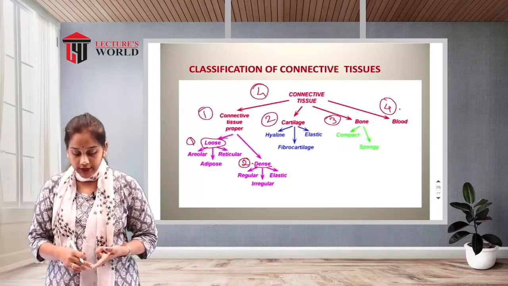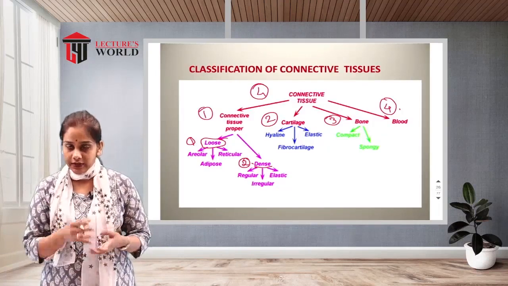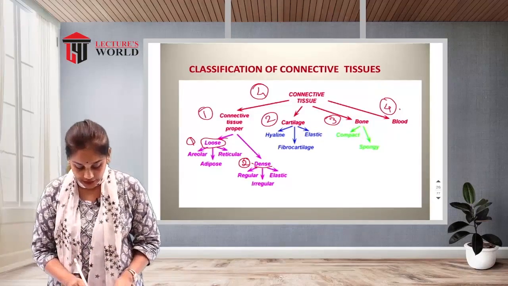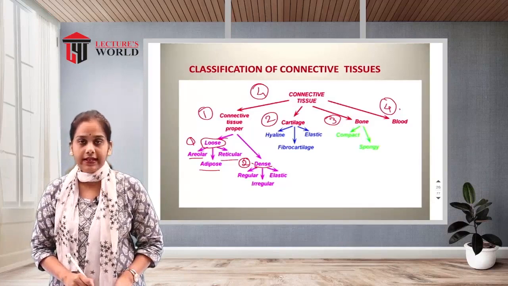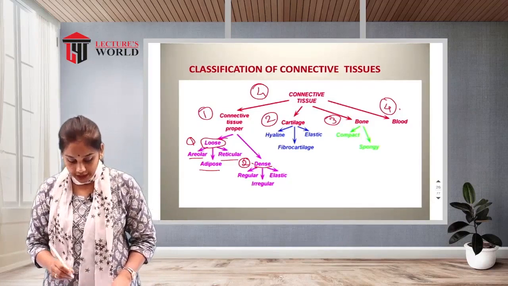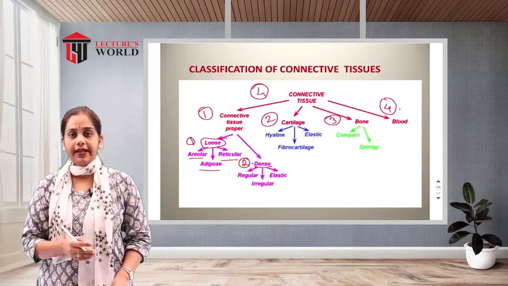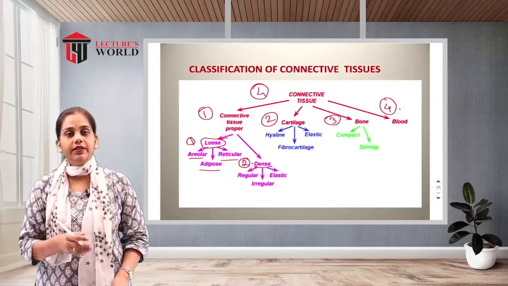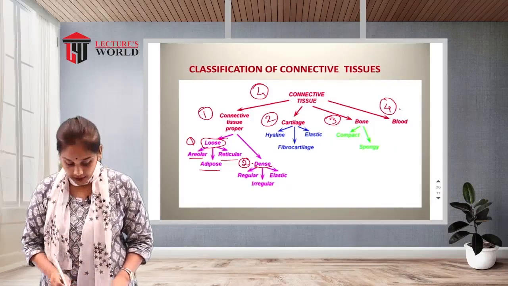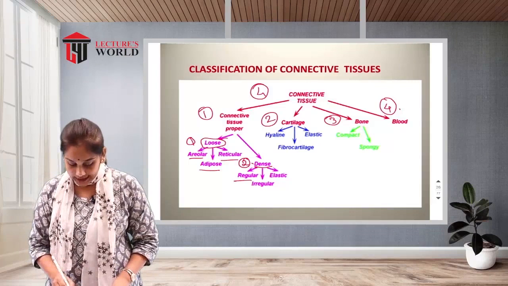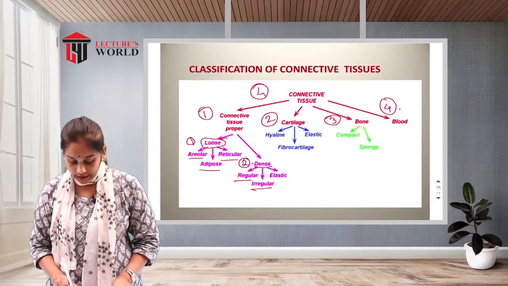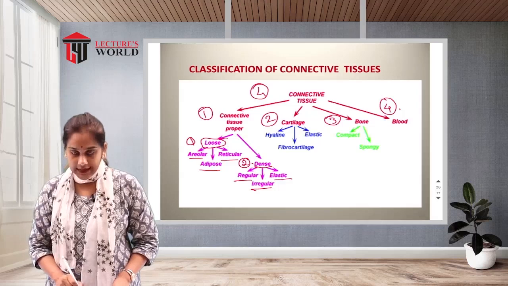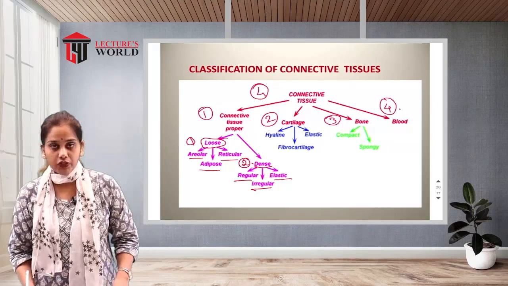Loose connective tissue proper is further divided into three types: areolar, adipose and reticular connective tissue. Then dense connective tissue proper is further divided into three categories: regular dense connective tissue proper, irregular dense connective tissue proper and elastic dense connective tissue proper.